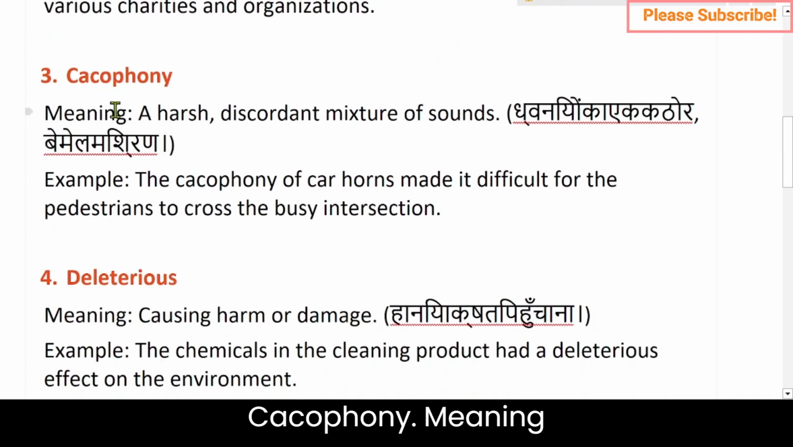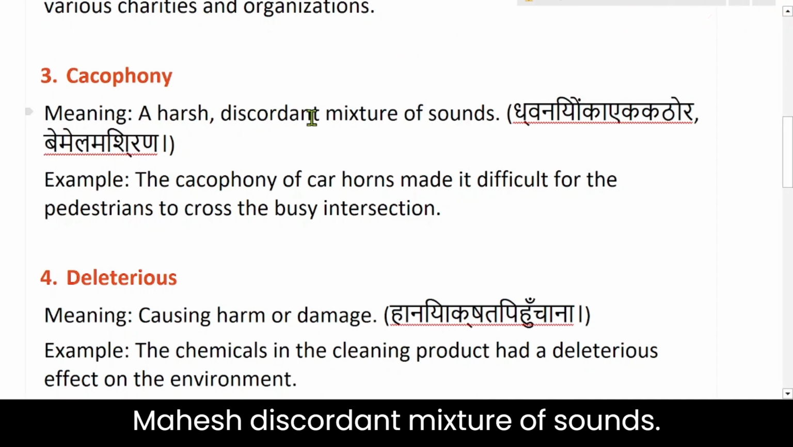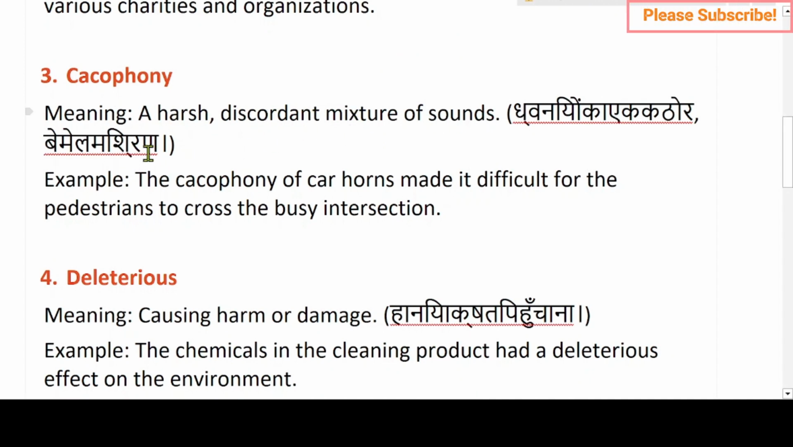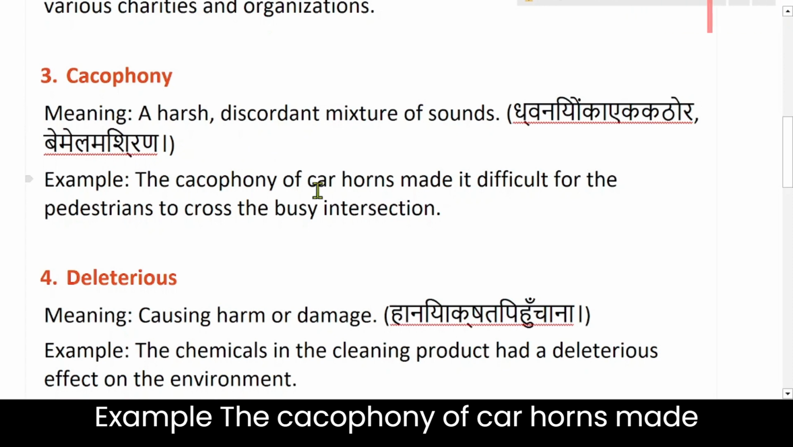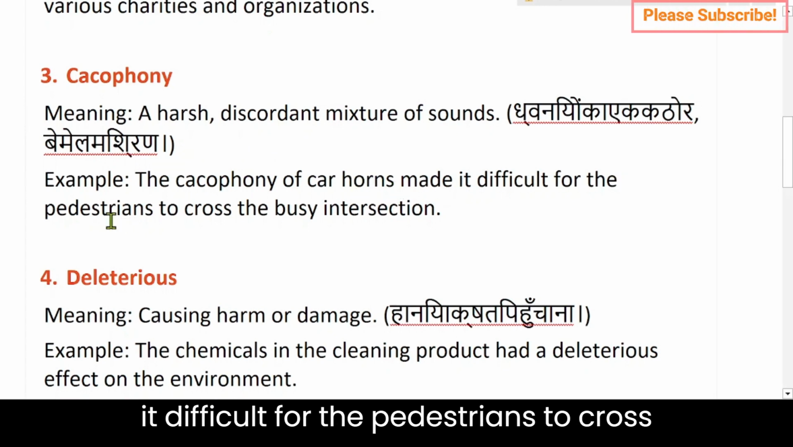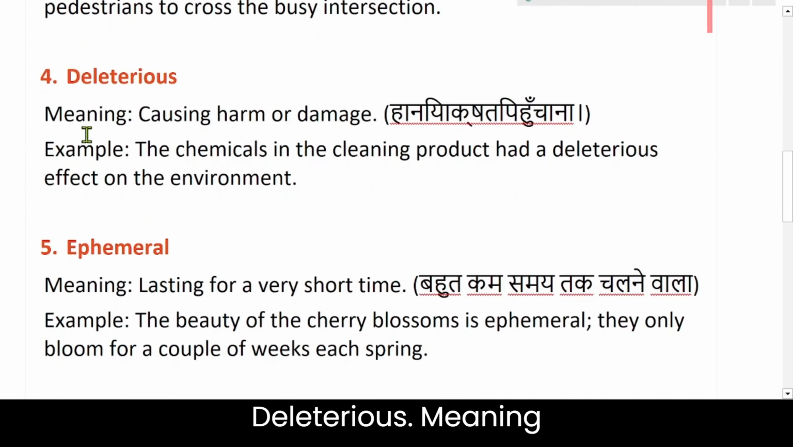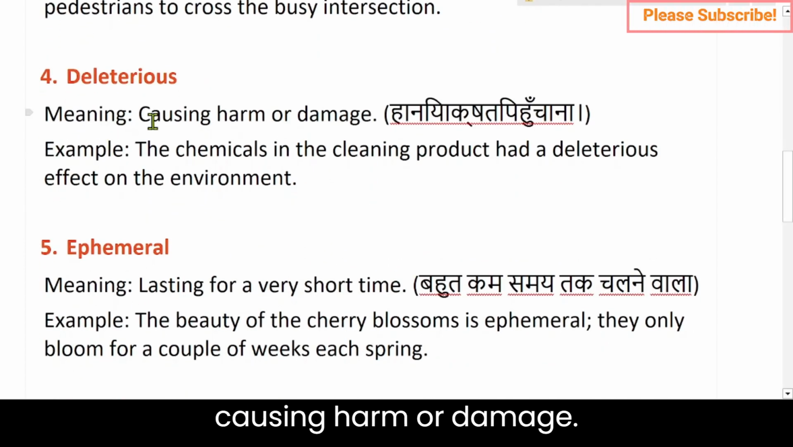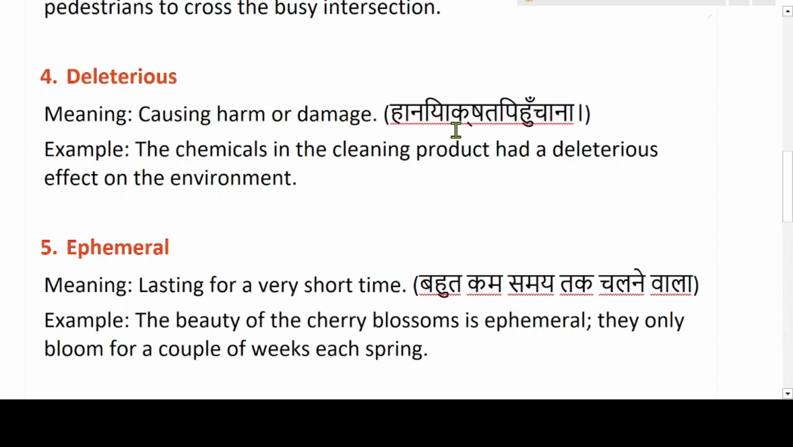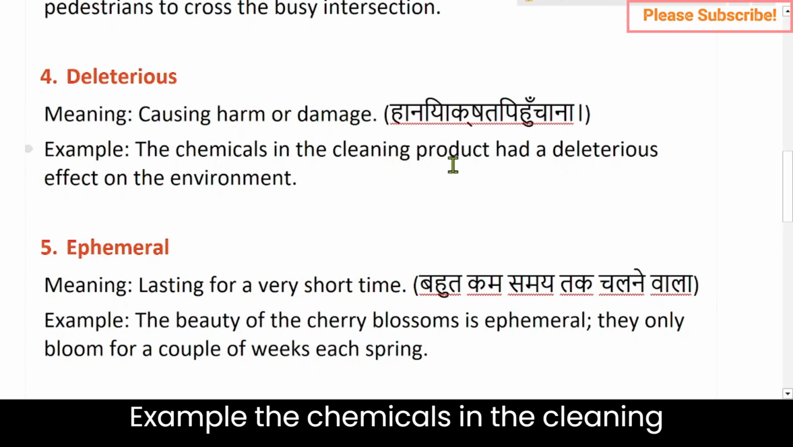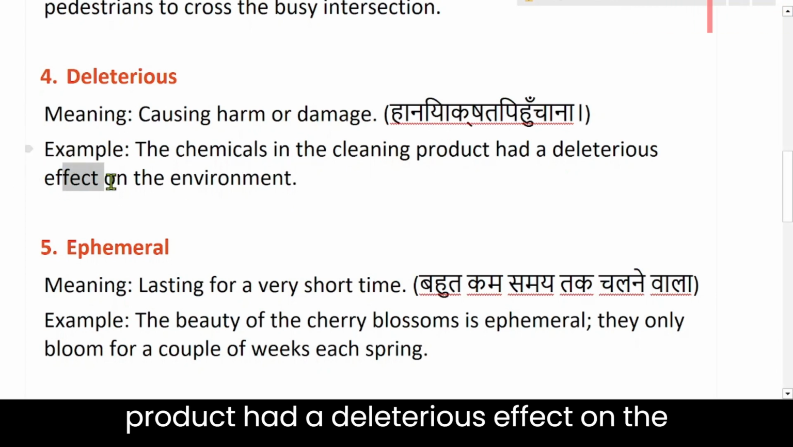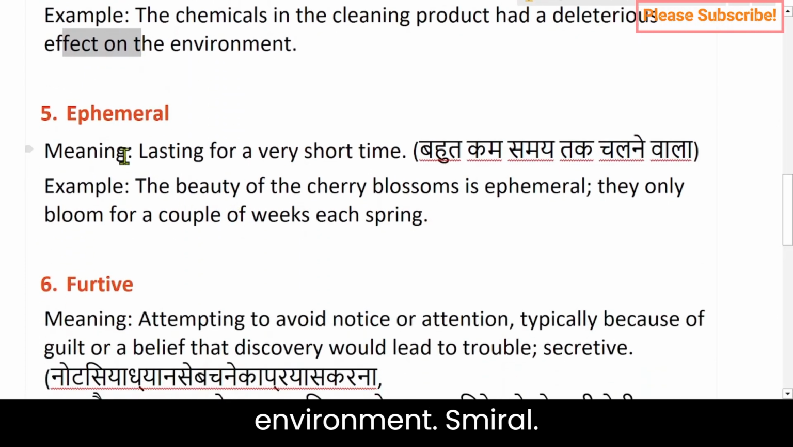Cacophony. Meaning, a harsh, discordant mixture of sounds. Example, the cacophony of car horns made it difficult for the pedestrians to cross the busy intersection. Deleterious. Meaning, causing harm or damage. Example, the chemicals in the cleaning product had a deleterious effect on the environment.